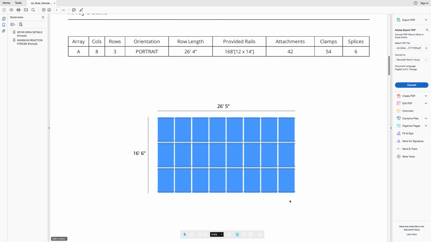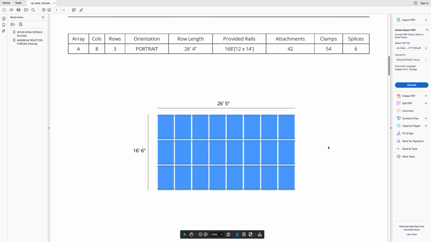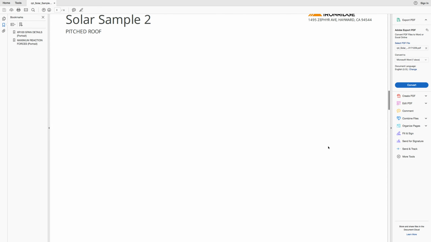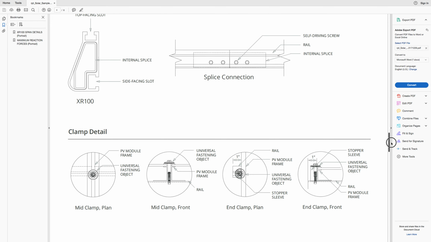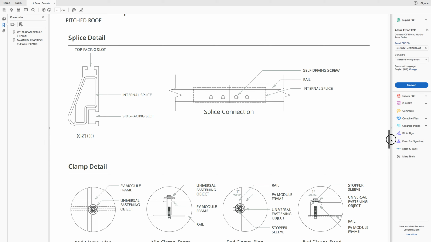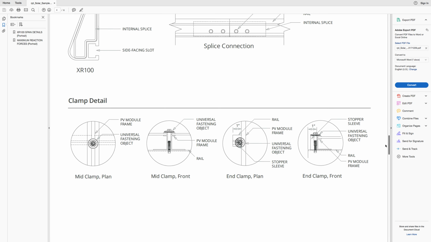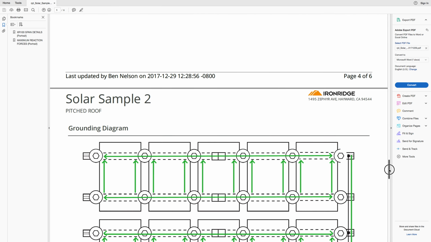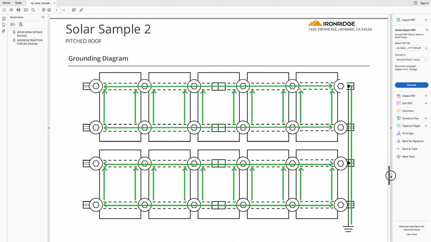And then the actual diagram here will be useful for me for actually installing the racking and the solar panels. Here's just some of the details of the splices, how the mid clamps are used, things like that. Again, a lot of this is actually just kind of for confidence for a building inspector or the utility or anybody else who needs to see, okay, what you're doing is correct and it's going to work out great. This is kind of nice here too.